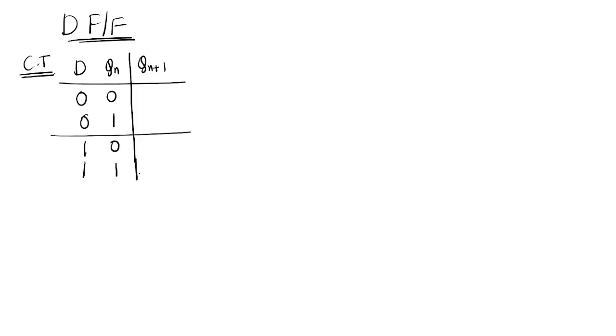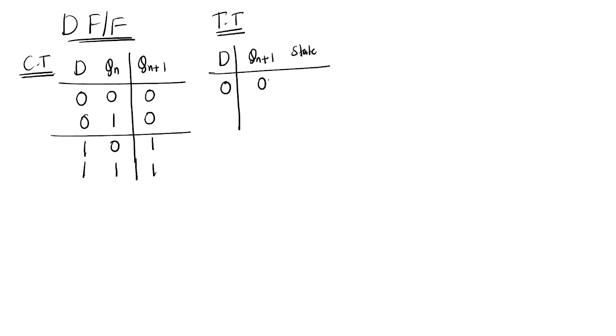You are getting the same thing, whatever the D input is. This is the characteristic table. And the truth table is D, Qn plus 1, and state. When D equal to 0, it is 0; this is nothing but the reset state. When D equal to 1, it is 1; this is nothing but the set state.